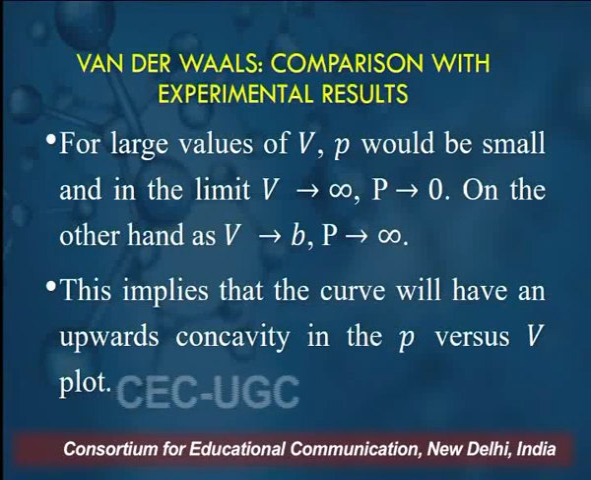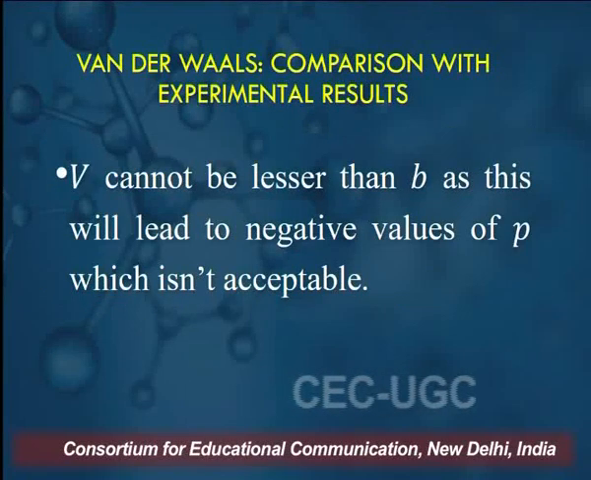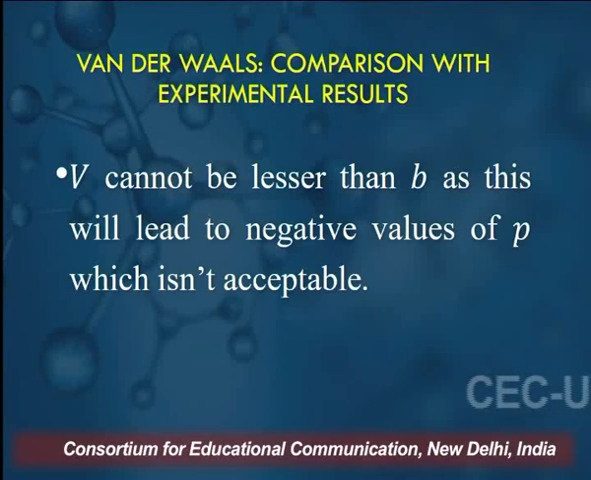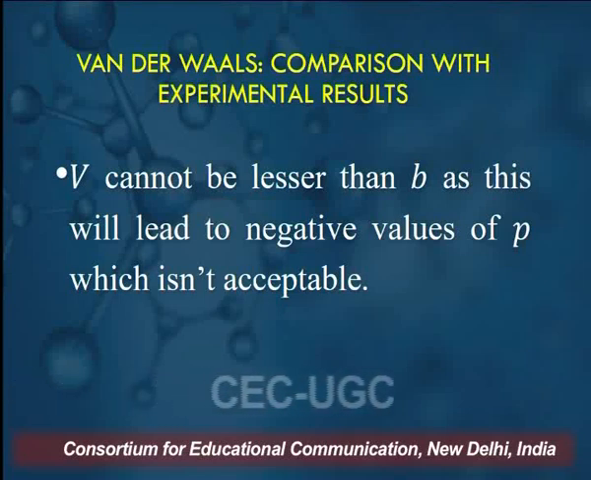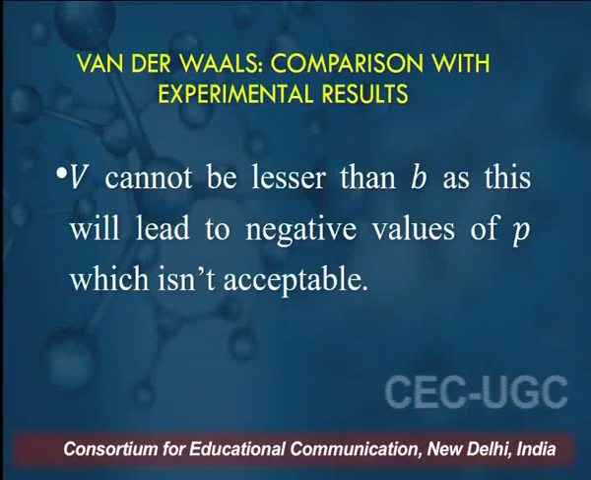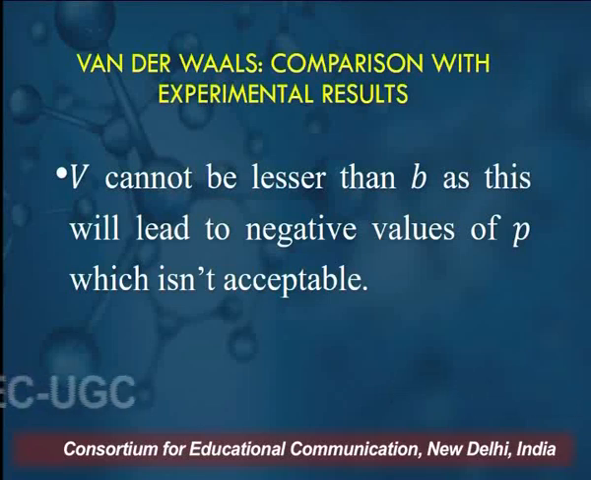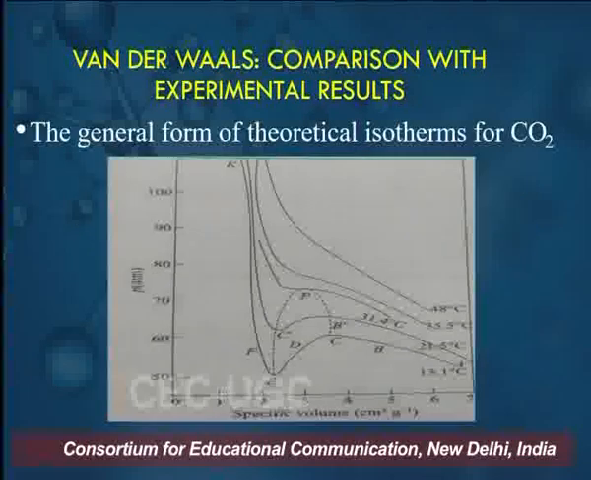Very, very important result. V cannot be less than B, because in the equation of state we have V minus B. If V is less than B, we will get a negative sign. This will lead to negative values of pressure, which is not acceptable. Pressure always has to be positive.